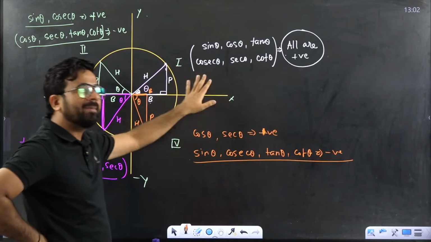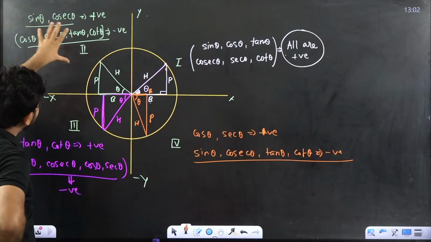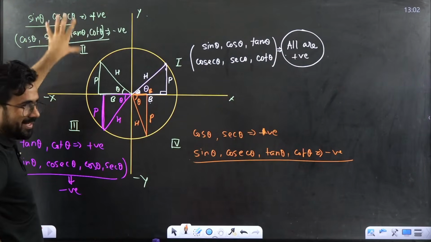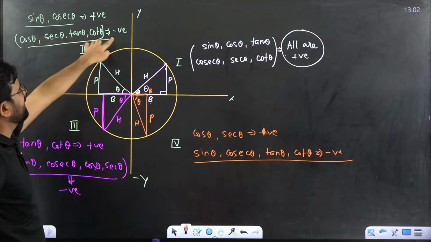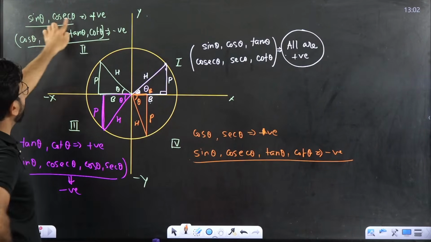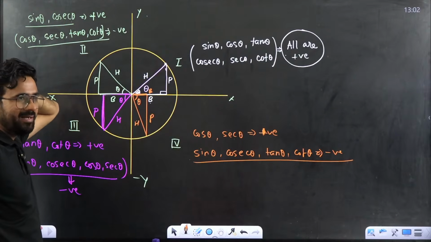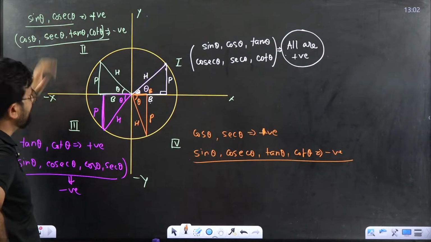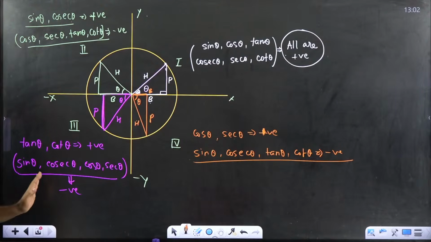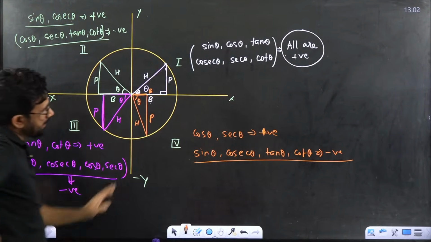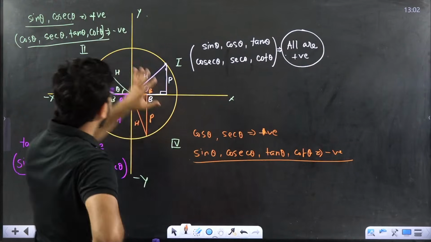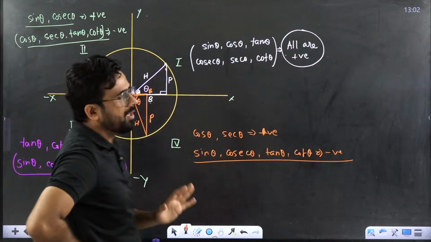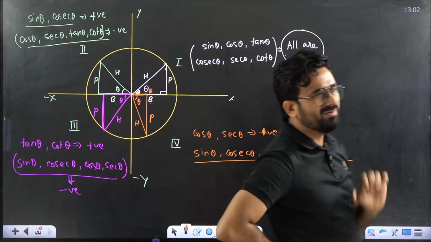That's why I have written here in the second quadrant, cos theta and tan theta values were negative, but still sin theta was positive. If you go to the third quadrant, then tan theta and cot theta are positive, others are negative. Here cos theta and sec theta are positive. Just remember it. It will help you understand in which quadrant which is positive, which is negative.